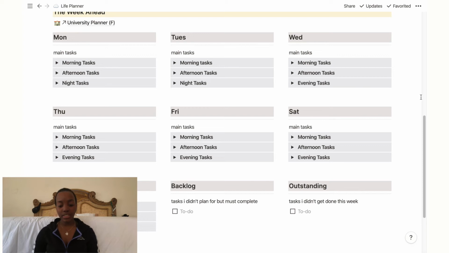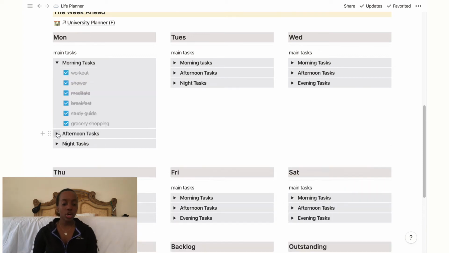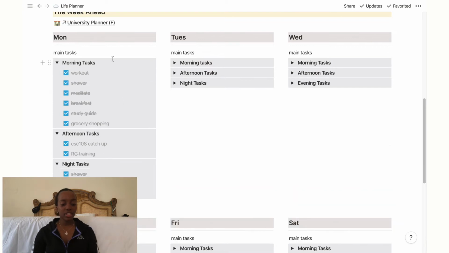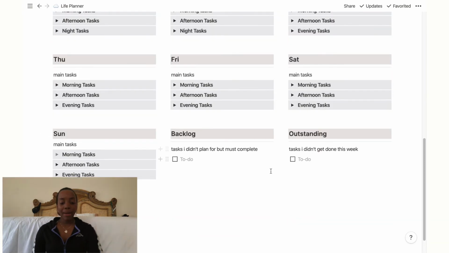I have all 7 days of the week, then I have a thing called backlog, and then I have a thing called outstanding. So what I do is I have my things scheduled by morning tasks, afternoon tasks, and night tasks. My backlog is pretty much when I get tasks that I didn't plan for and I need to do them in that week, I just put it all in my backlog, and then I make sure to find time to do it.